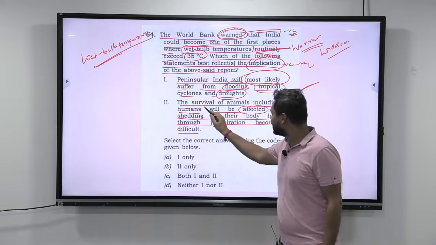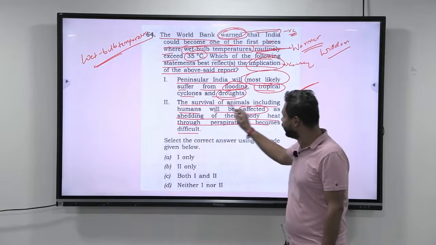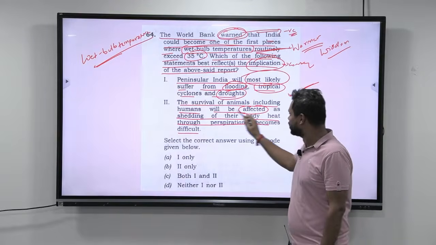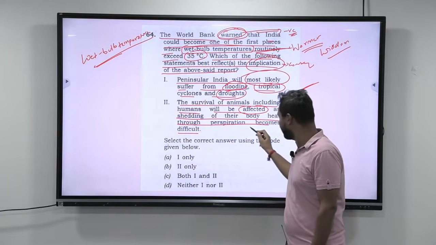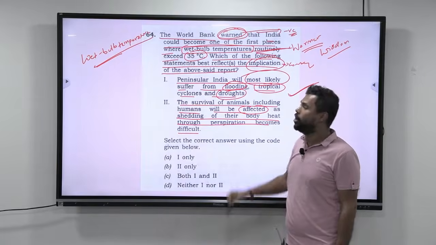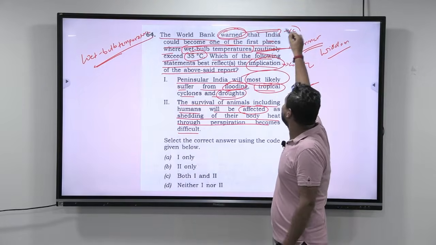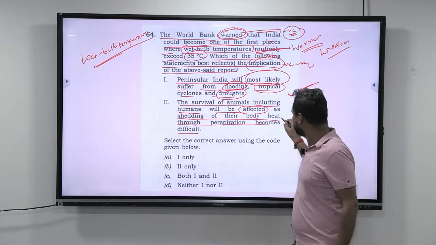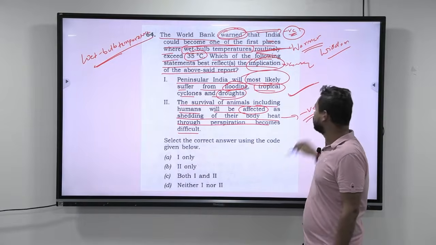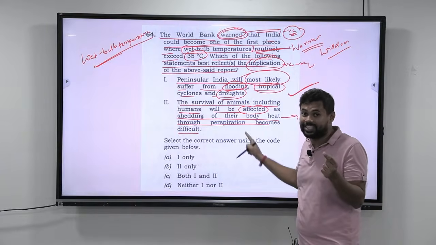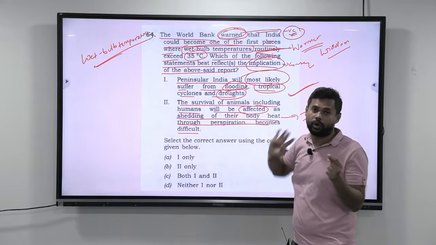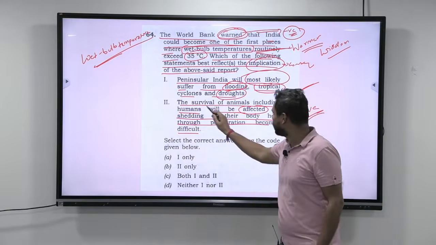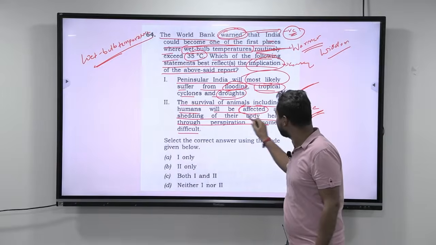Next, look at this. The survival of animals, including humans, will be affected as shedding of their body heat through perspiration becomes difficult. Okay. Obviously, they are warning that there is something negative, and obviously this statement is also telling that there is going to be some negative consequence. So with that, we can know that this statement is consistent with whatever the warning is. Second, look at this, the survival of animals including humans will be affected.